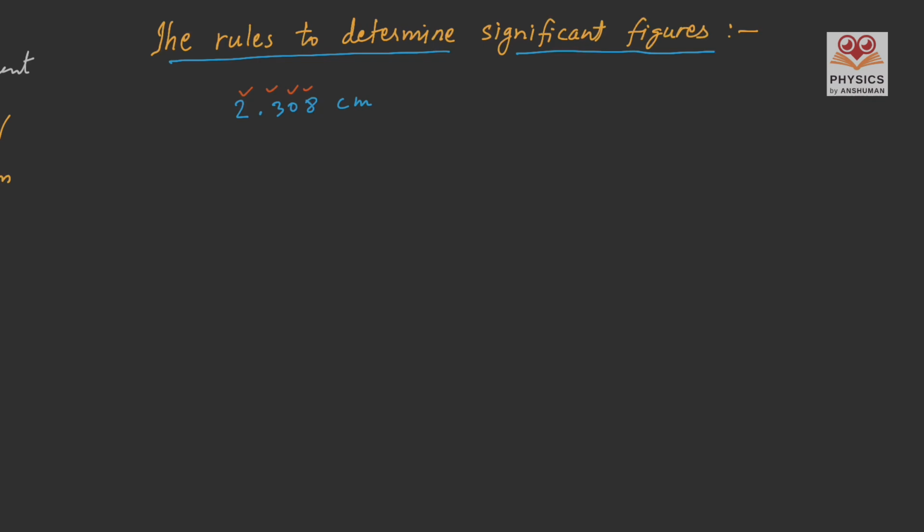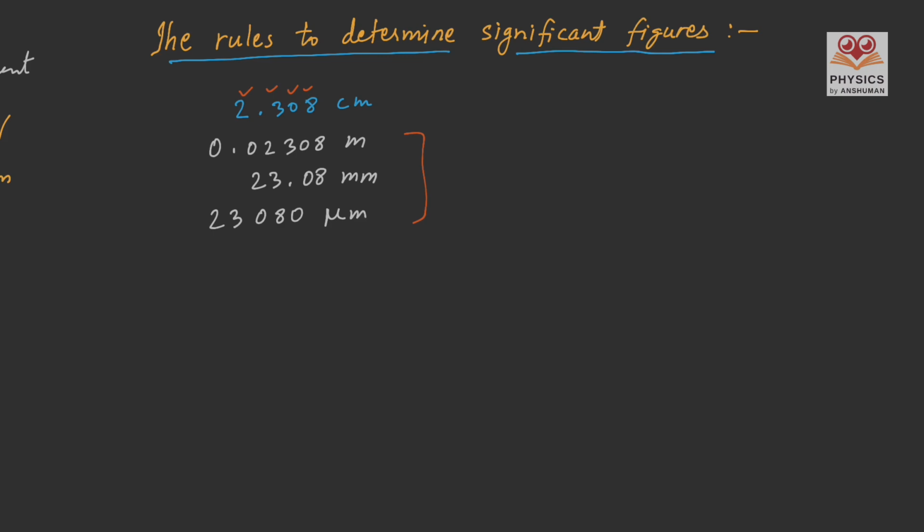If the same result is written in some other units, for example, 0.02308 meters, 23.08 millimeters, and 23,080 micrometers, in all these results, the number of significant figures will not change. So for all these results, there are only four significant figures.